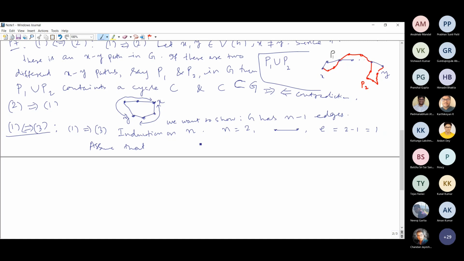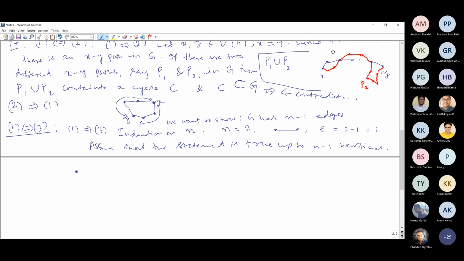So assume that this statement is true up to n minus 1 vertices. Then we shall prove it for n vertices, for any given n.